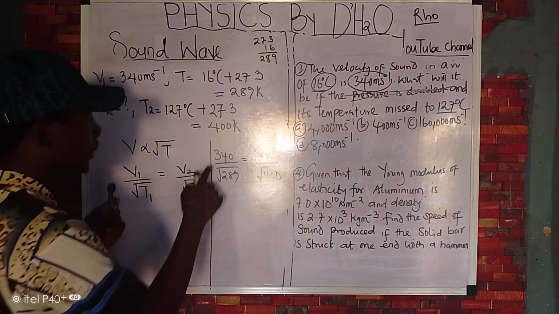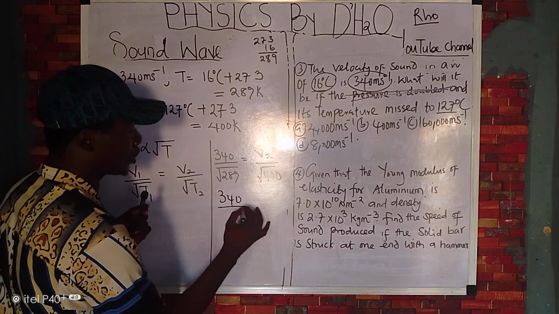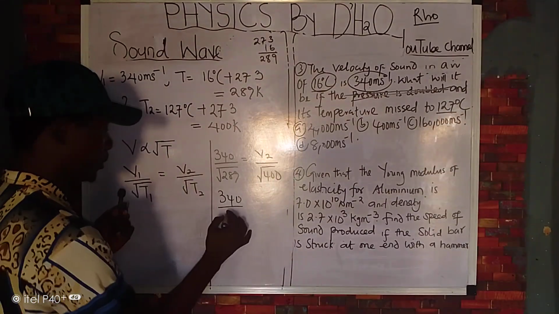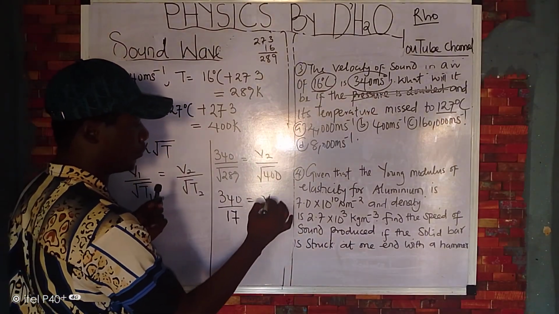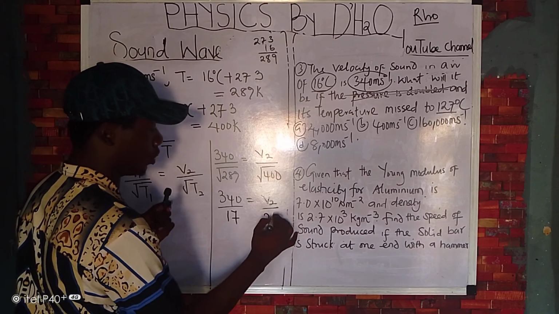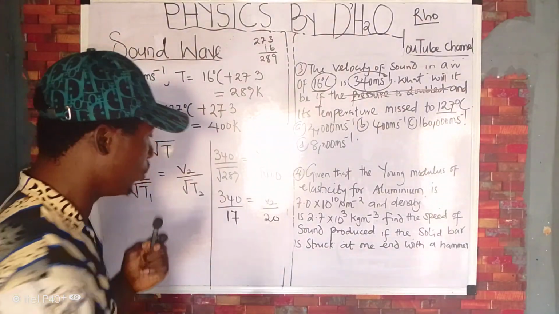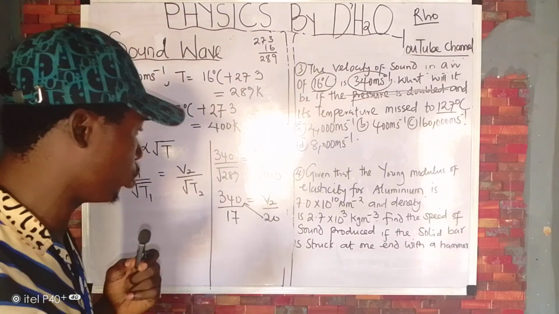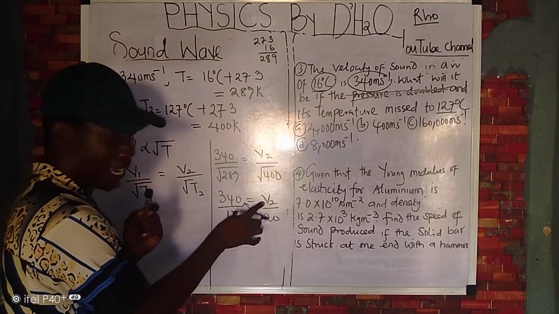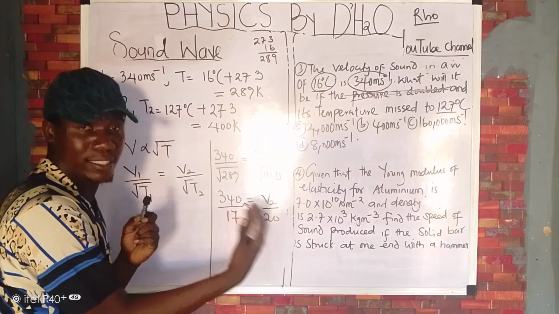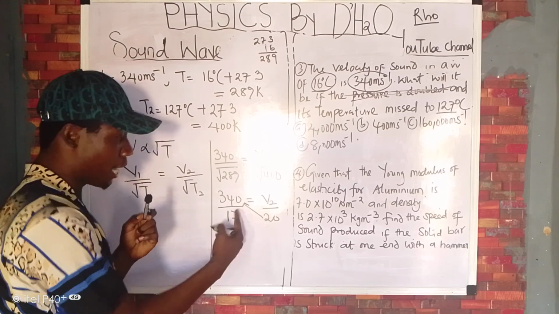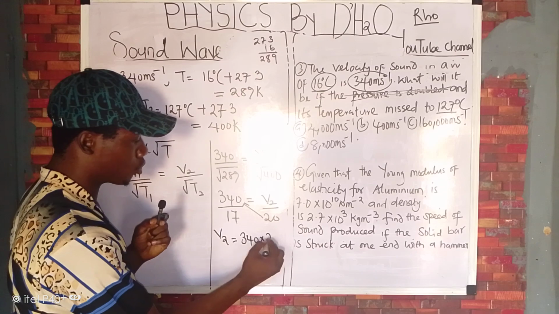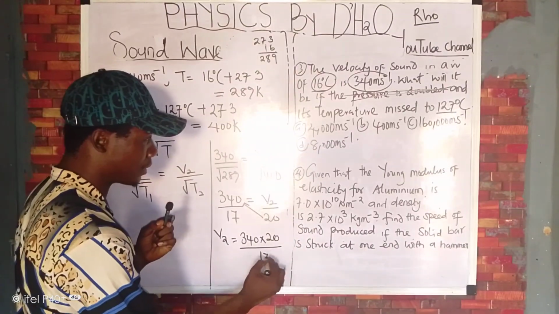How do we solve this? This is 340. What's the square root of 289? The square root of 289 is 17. Yeah, 17 equals V2. The square root of 400 is what? 20. So what do we simply do? We cross multiply. If you are a JAMB student or WAEC student or POST-UTME student, you don't have to bother yourself to cross multiply here again because you now have to divide both sides by 17. So just cut it short. Use 20 times this, so you have V2 equals 340 times 20 over 17.